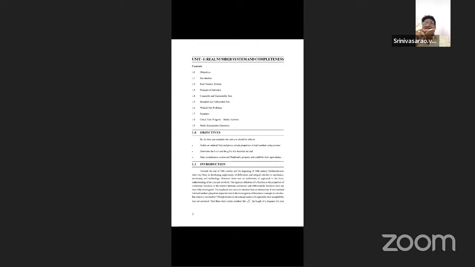When we know the addition, we automatically define the subtraction, because subtraction is the additive inverse. The multiplication is also defined when we know the multiplication concept. According to the multiplication, we define the division: a cross b or a into b equals x, that is b equals x by a.